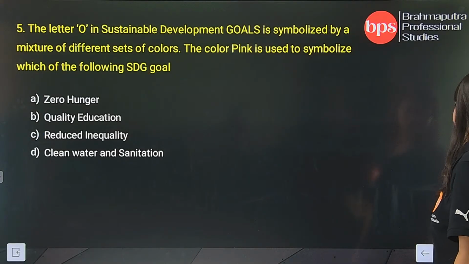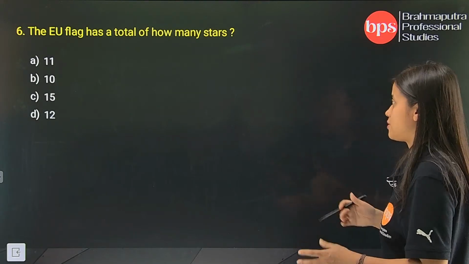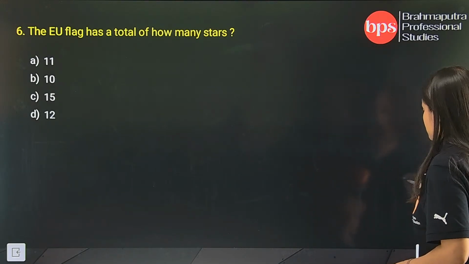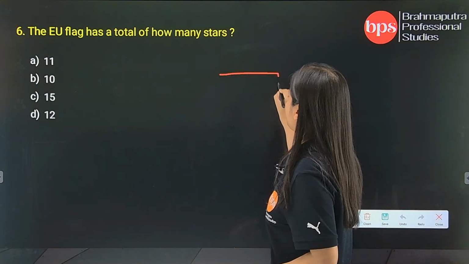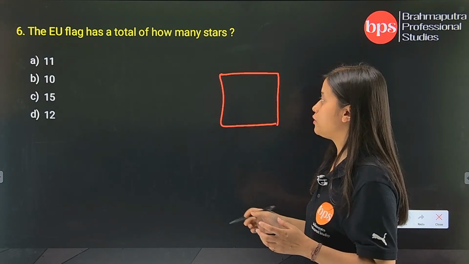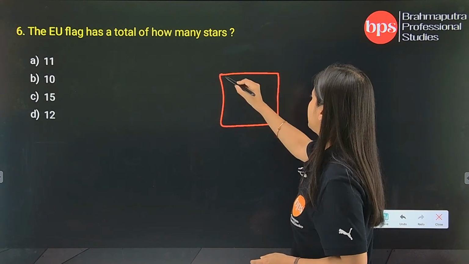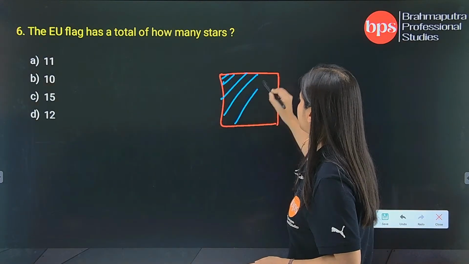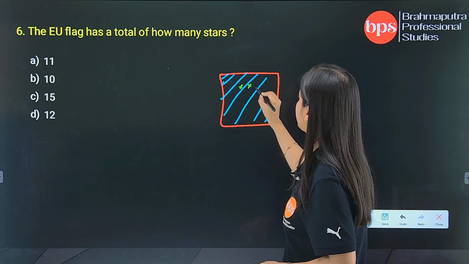So let's move on to question number 6. The EU flag has a total of how many stars? So we have come again to European Union. If you have studied the European Union clearly, in your book also you will get a European Union flag. So in the flag, what is there? There is a blue background, isn't it? And within that background, what are there? There are total 12 stars.